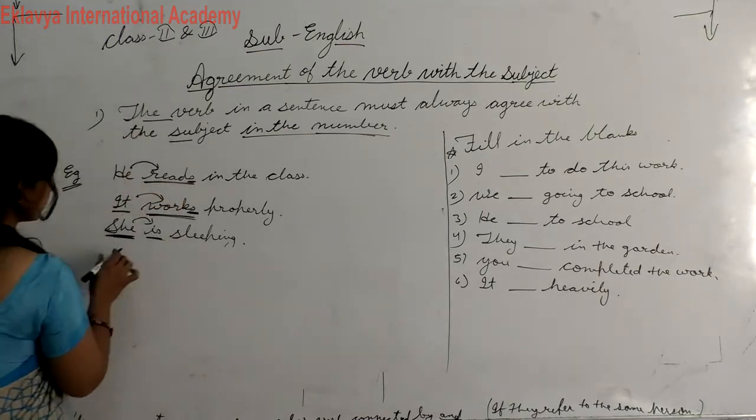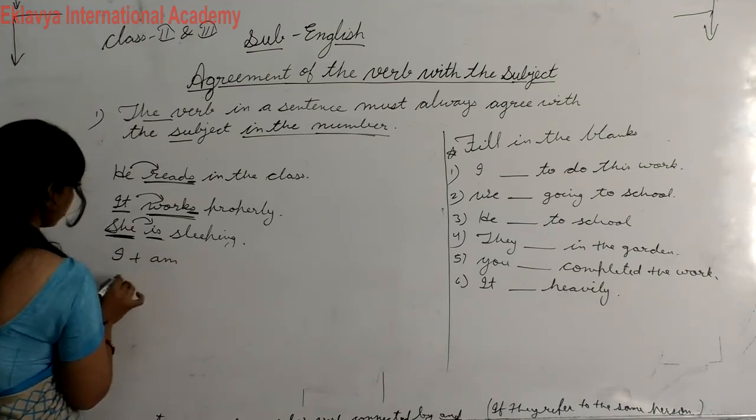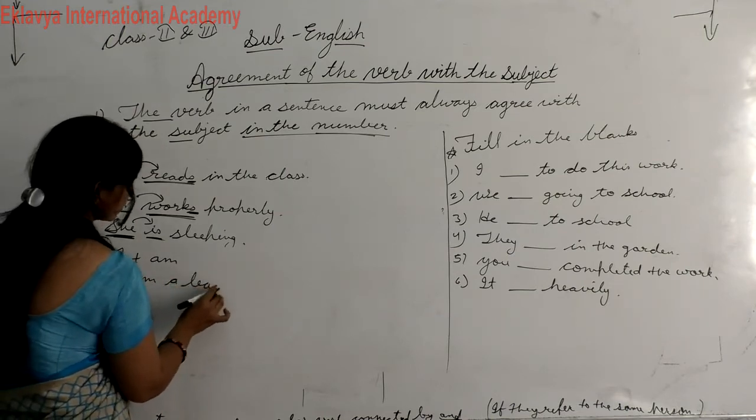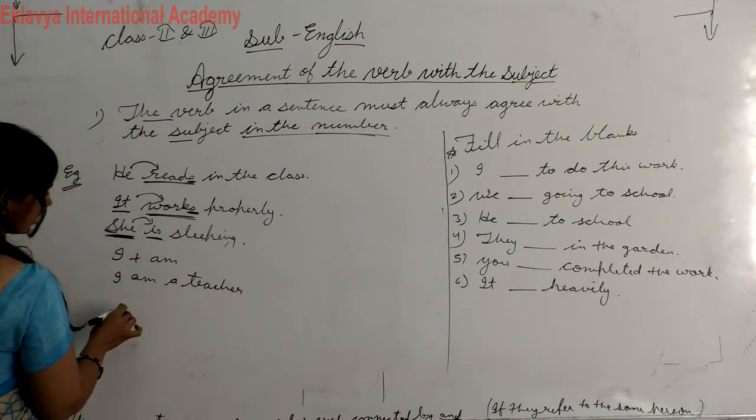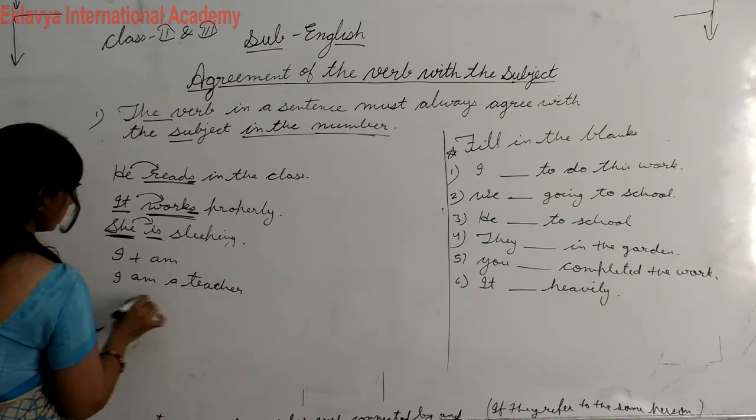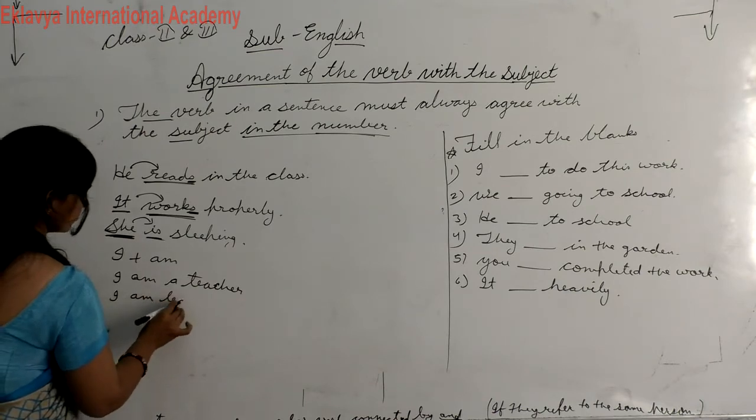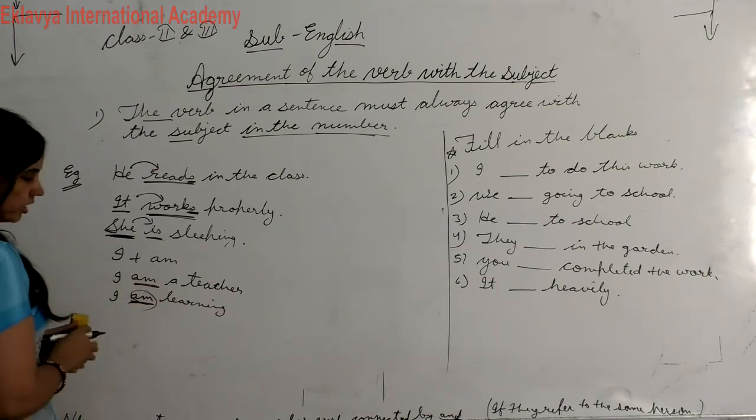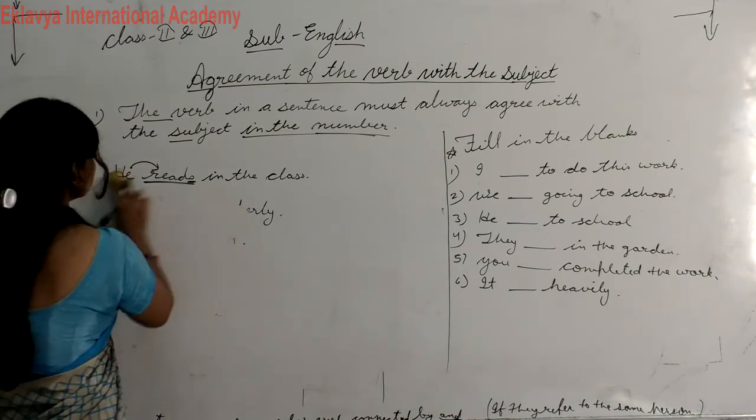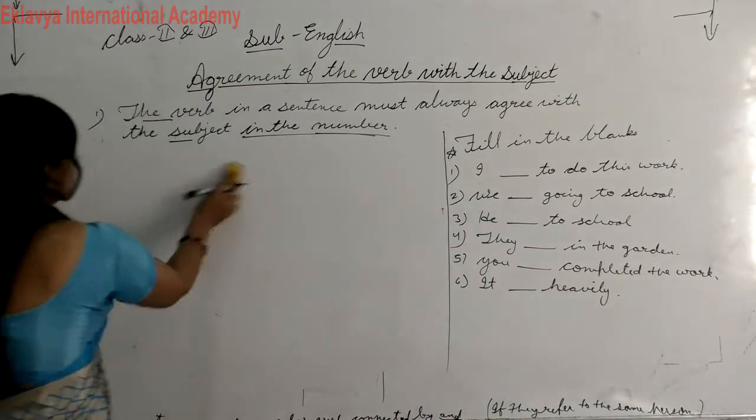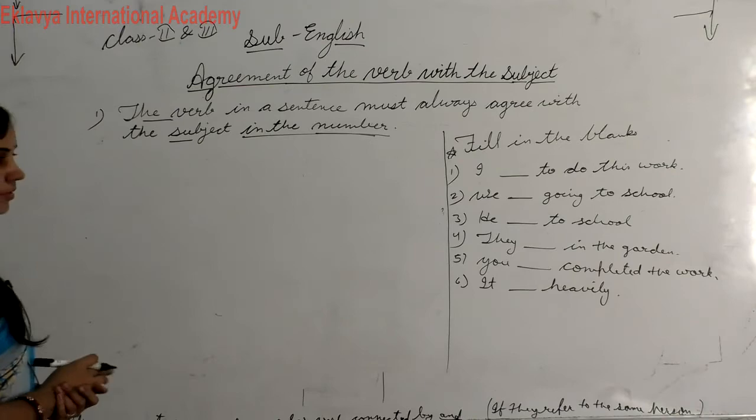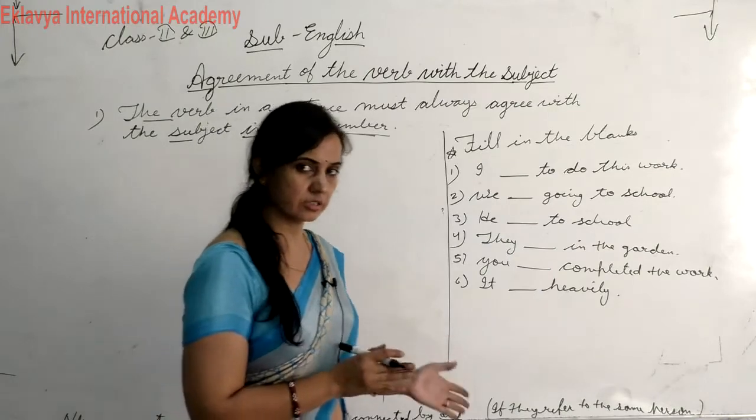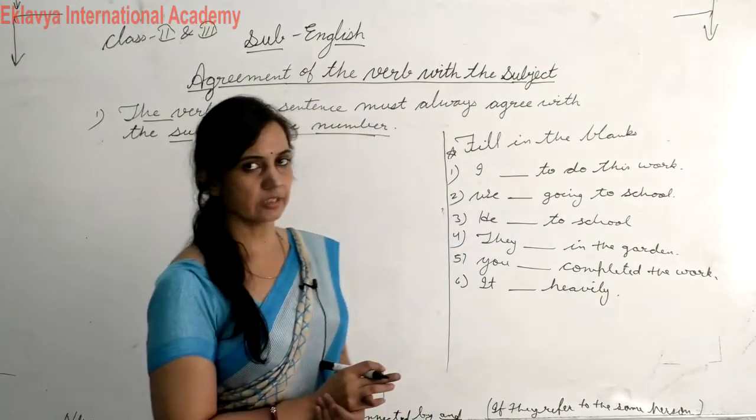And in present continuous I we use am, like I am a teacher. Yeah, I am learning. Here you can check, I will take only am. Okay. So you have to learn, student, this. So student, you have to remember what is the singular subject, what is the plural subject. And singular subject always takes singular verb and plural subject always takes plural verb.